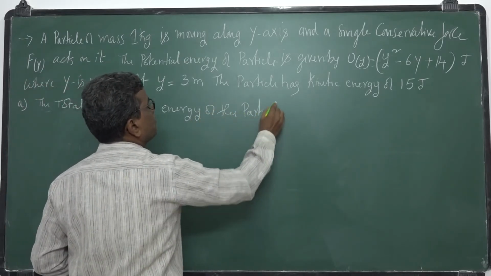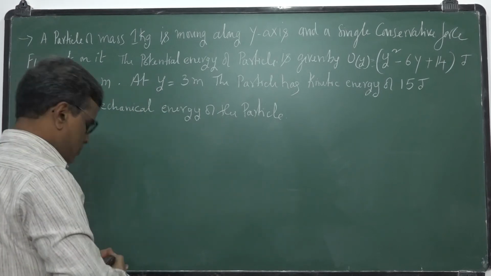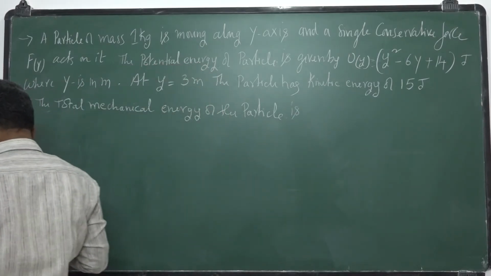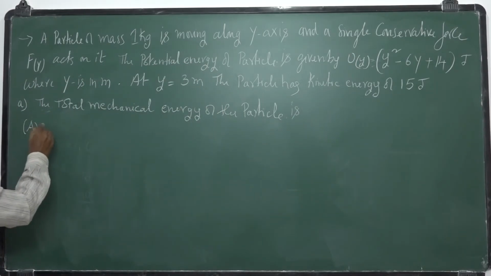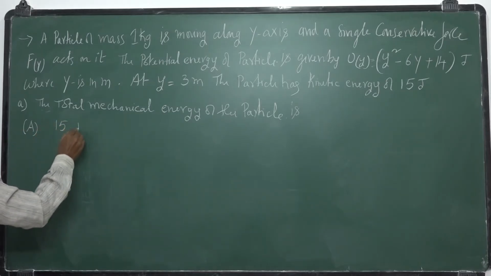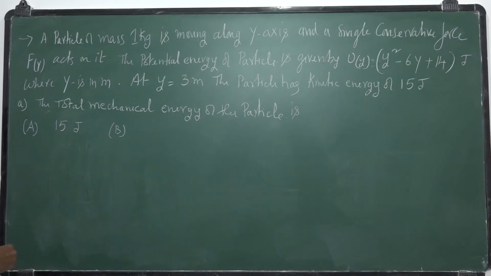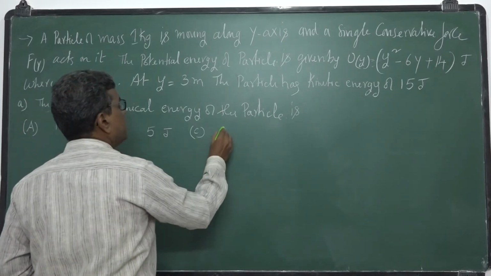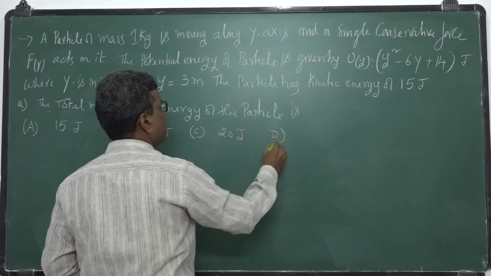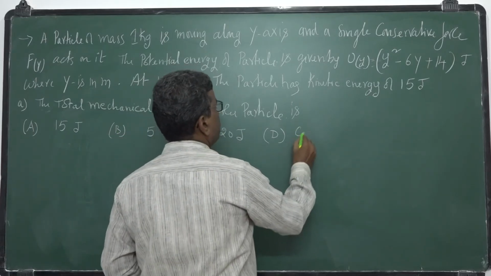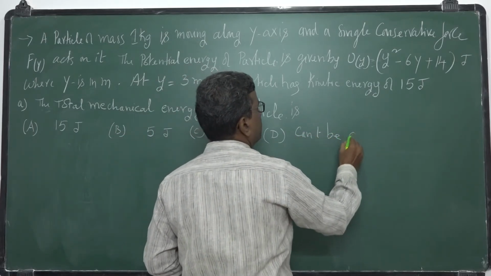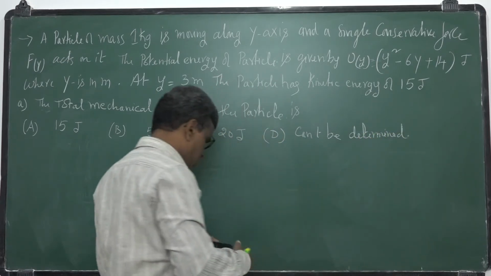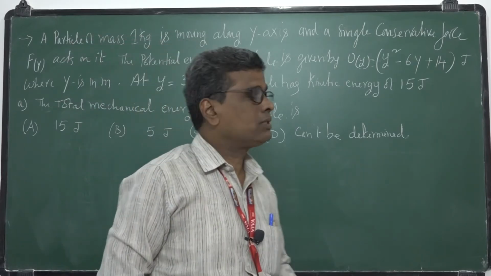The first option is 15 joules, B is 5 joules, C is 20 joules, D cannot be determined. Okay, so this is the problem. How can you solve this one?